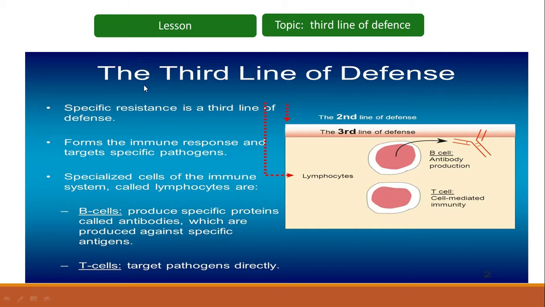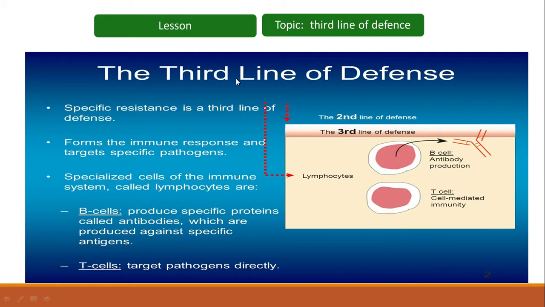So students, the third line of defense is specific resistance to any specific kind of antigen. Specific resistance is the third line of defense. It forms the immune response and targets specific pathogens. The third line of defense is internal and very specific.